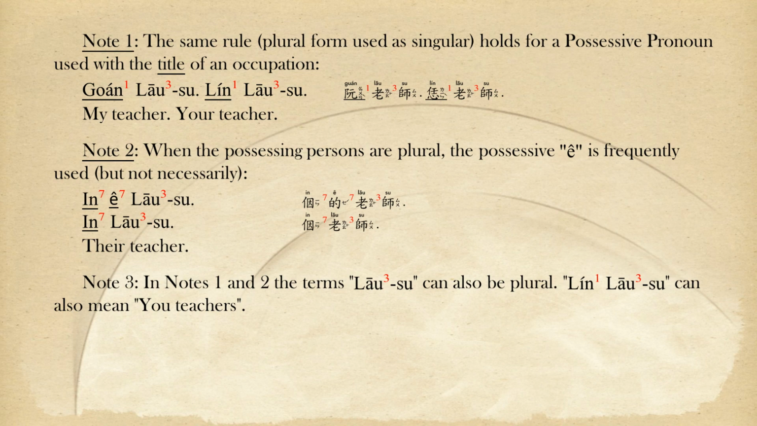Note 2. When the possessing persons are plural, the possessive 的 is frequently used, but not necessarily. 因的老師，因老師。Note 3. In Notes 1 and 2, the terms 老師 can also be plural. 恁老師 can also mean you teachers.